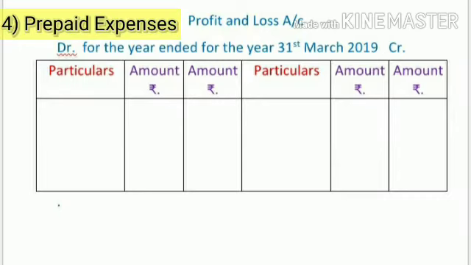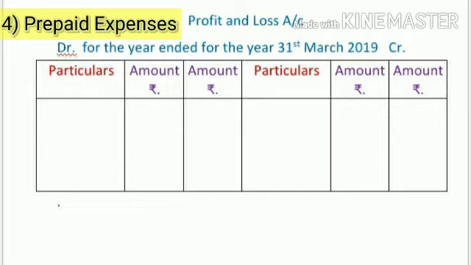Next adjustment is prepaid expenses. It is also called unexpired expenses, which have been paid during the current year but the benefit will be received in the next year. For example, prepaid rent, prepaid insurance and prepaid advertisement.